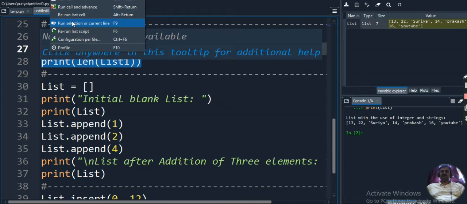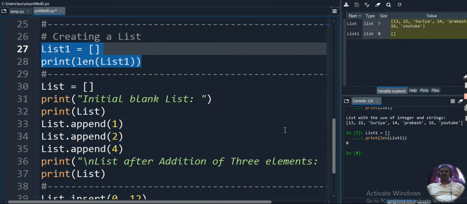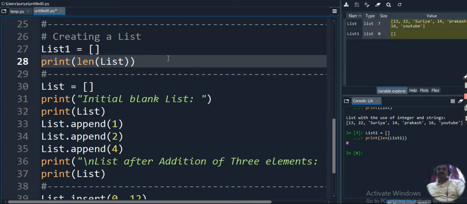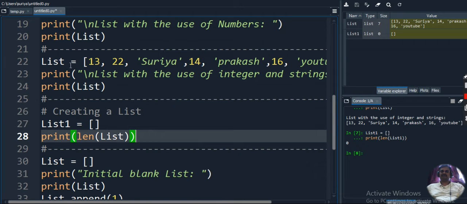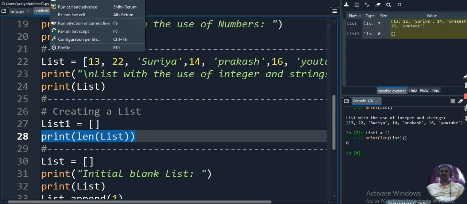So let's execute this particular code and see the output. Here you can see the length of the list is 0. In the same case, if I give list instead of list 1, what is the size of the list? The size of the list is 7, because we already updated it. We stored 7 list members in the list. So when we identify the length of the list, it will display 7 as output.